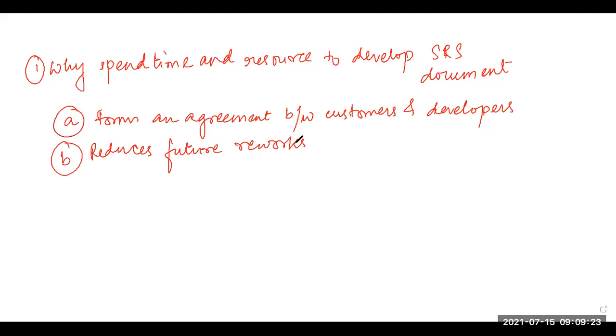It's very obvious that the process of preparing an SRS document will automatically force the different stakeholders, like the company people, the development team, the testing team, the customer team, to think about the requirements over and over again before designing and development get underway, right? So this will later reduce the redesign, recoding and retesting.